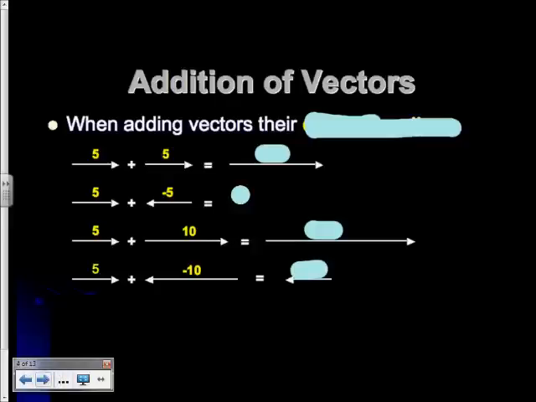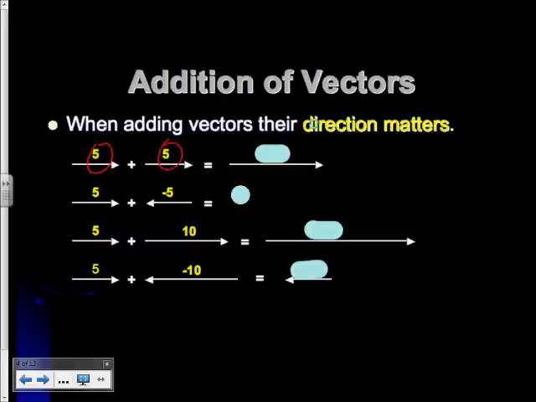All right, addition of vectors. Now, when we add vectors, vectors have got a direction. Then when we add those vectors, the direction of those vectors matters. So we've got a few simple examples here. Two vectors of 5, there might be 5 newton forces, for example. It could be 2 velocities, 5 meters per second. When we add those vectors together, we get 10.